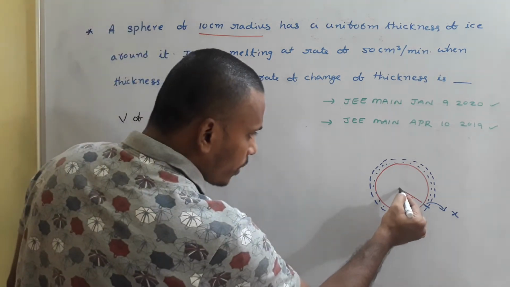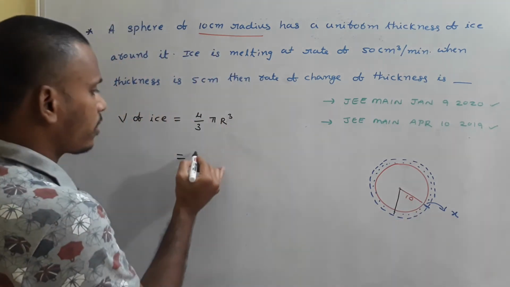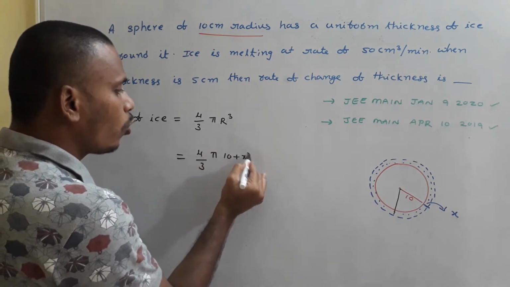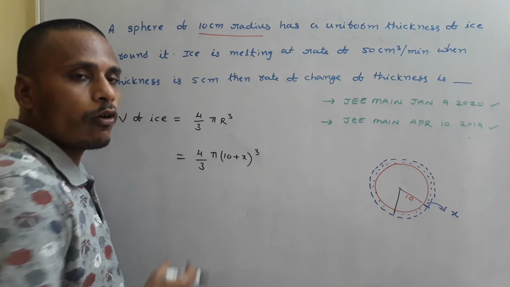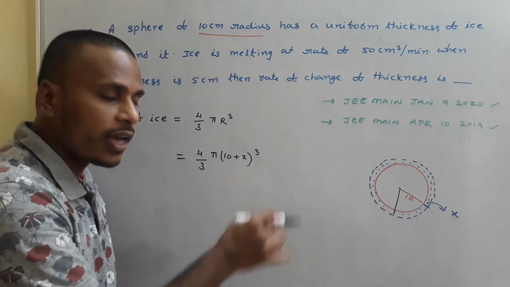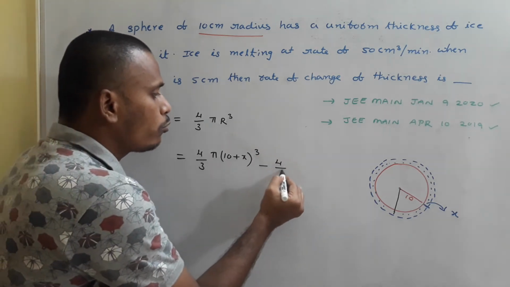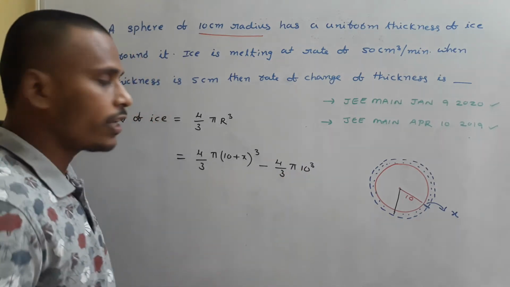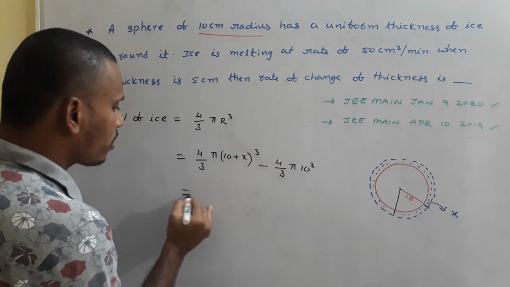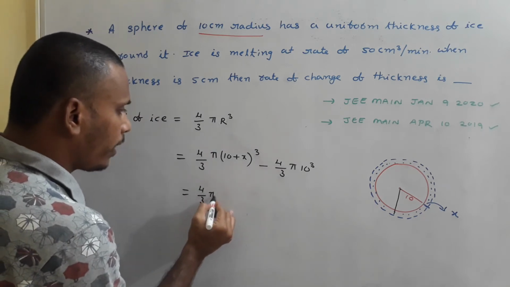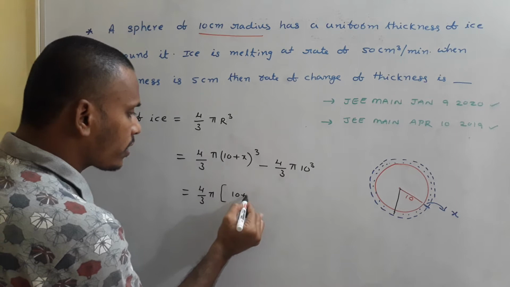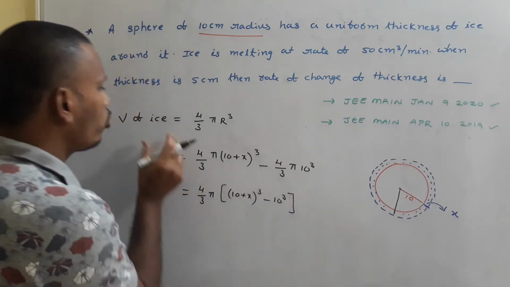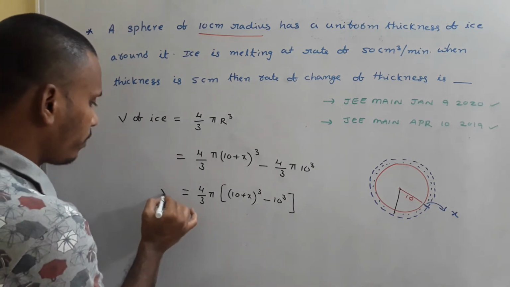For this total sphere, what is the radius? 10 plus x. So 4 by 3 pi (10 plus x) whole cube is the volume of this sphere along with the ice, minus the volume of the constant sphere, 4 by 3 pi 10 cube, because 10 is the constant radius of the sphere. So this is simply 4 by 3 pi of (10 plus x) whole cube minus 10 cube, the volume of this ice. This is V.